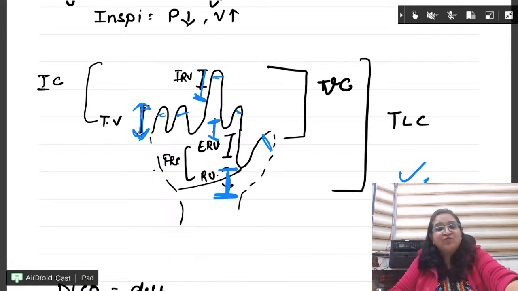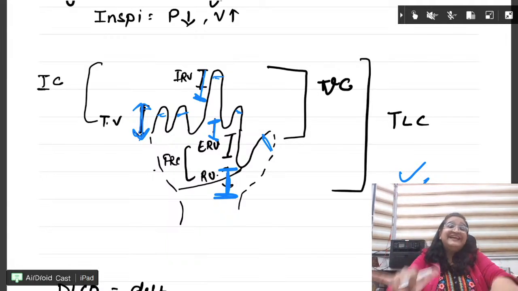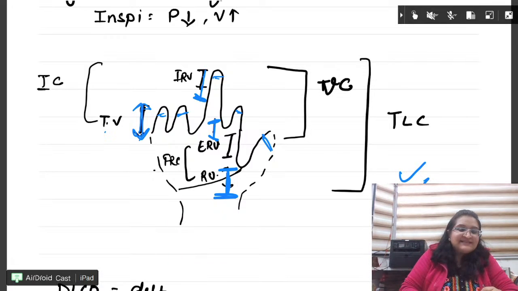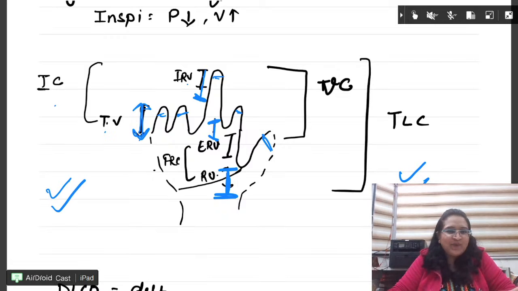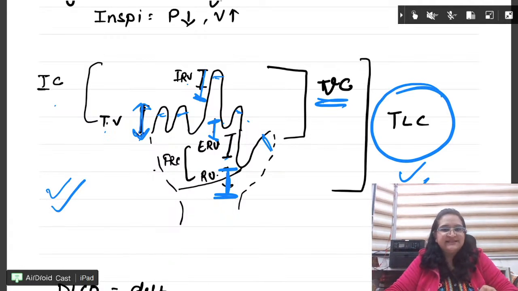RV never comes out, and that is why in spirometry we cannot measure it, right? Because residual volume never comes out. Fine. Now this TV plus IRV is inspiratory capacity. Practice making this hand once, it will become very easy, capacities and everything, right? IRV, ERV and the tidal volume together are the VC. All the things together are the TLC.